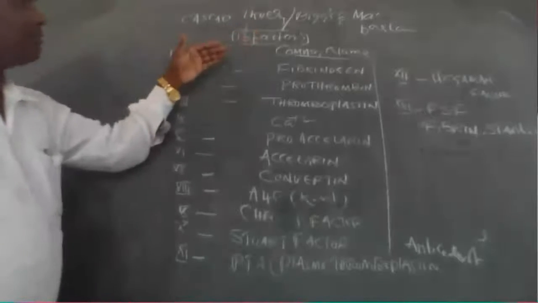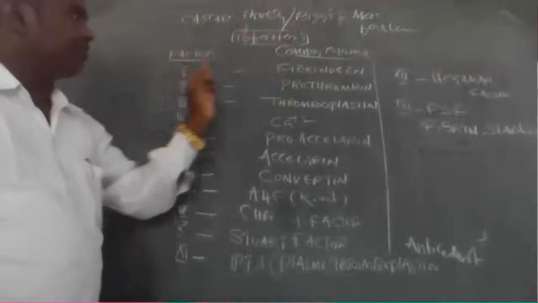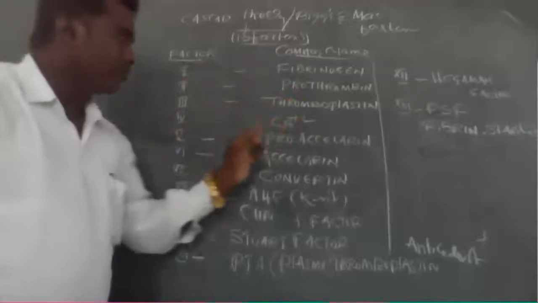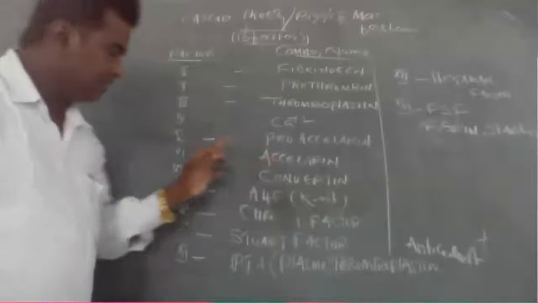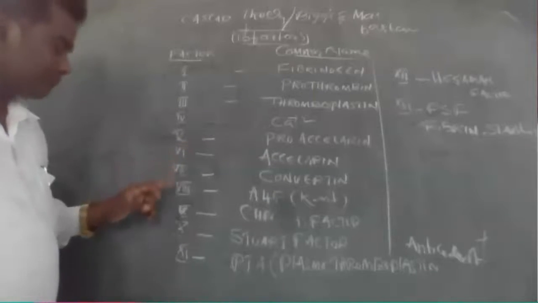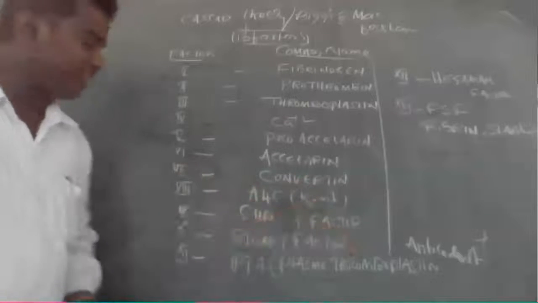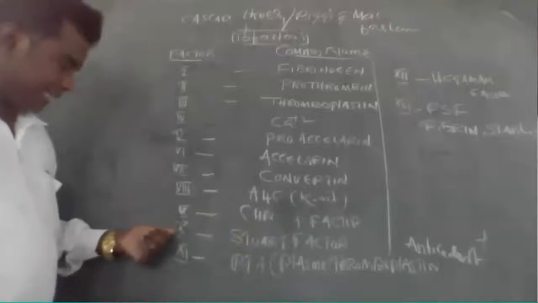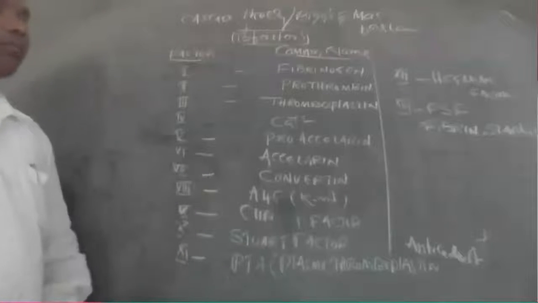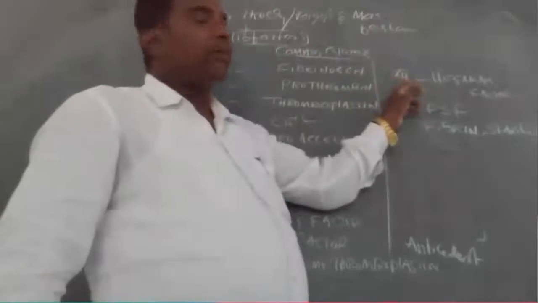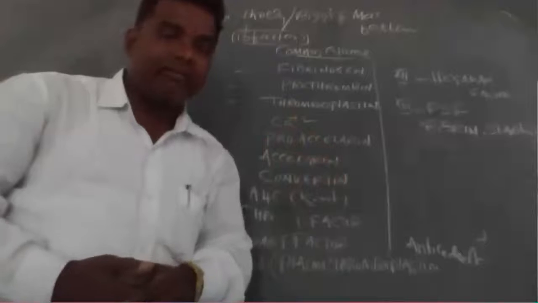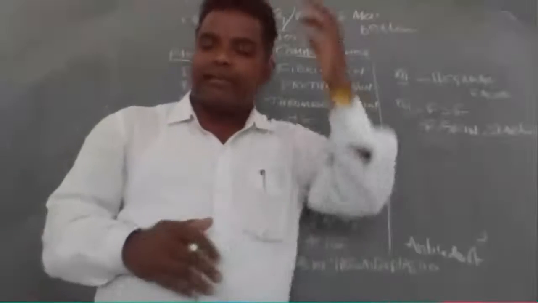First is fibrinogen, second prothrombin, third thromboplastin, fourth calcium, fifth proaccelerin, sixth accelerin, seventh convertin, eighth anti-hemophilic factor, ninth Christmas factor, tenth Stewart factor, eleventh plasma thromboplastin antecedent, twelfth Hageman factor, and thirteenth fibrin stabilizing factor. This is a very important thing.